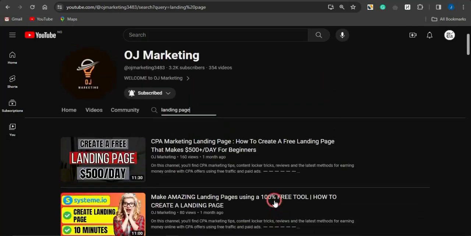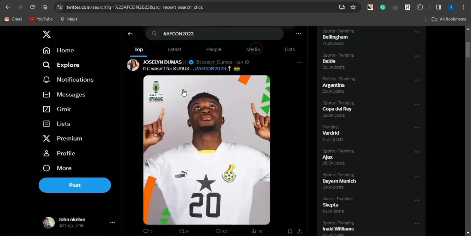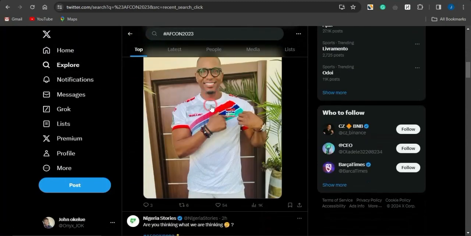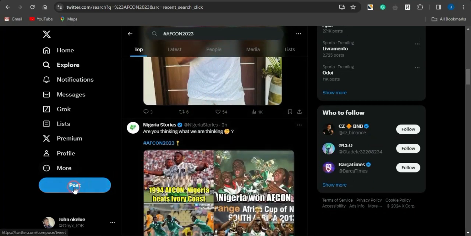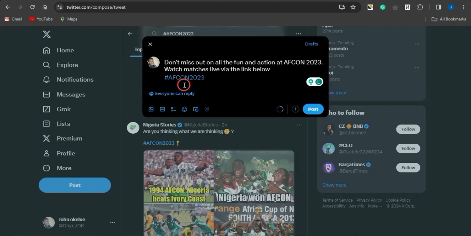So once you've created a landing page, all you need to do is promote that using Twitter. If you come onto Twitter, you can see a lot of posts related to AFCON 2023. All you need to do is come right here, click on post, and type in something on AFCON 2023. As you can see, the hashtag is already here. I can simply type in something like, don't miss out on all the fun and action at AFCON 2023. Watch matches live via the link below.